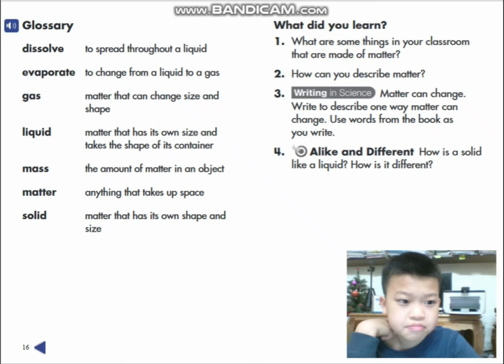But the difference is they can be different sizes and shapes.